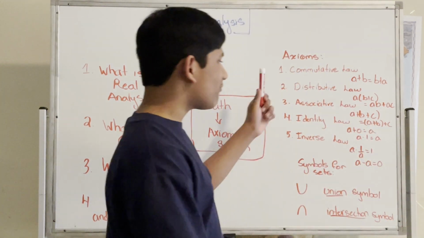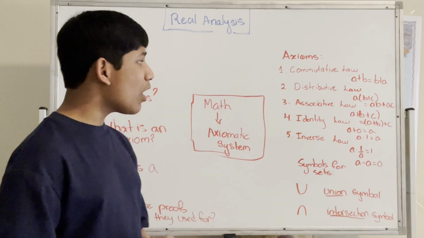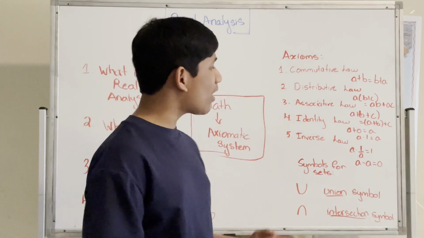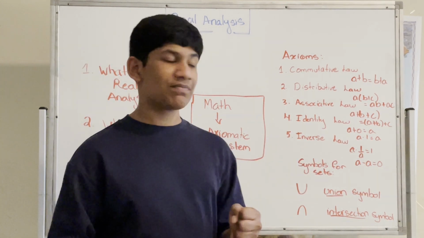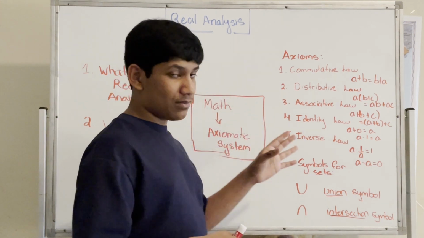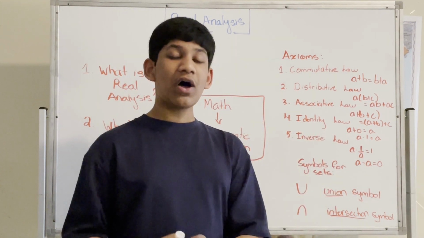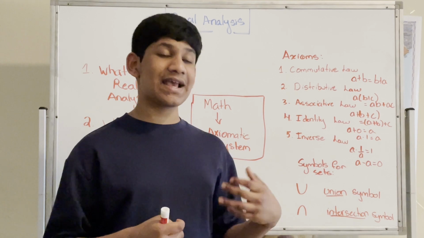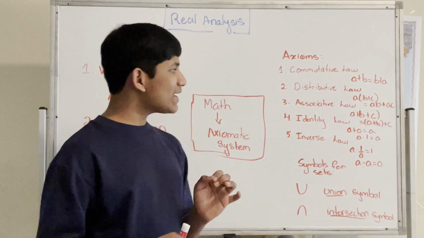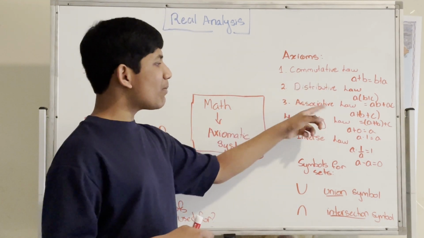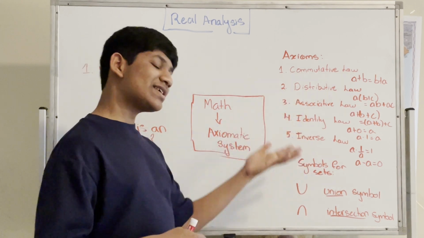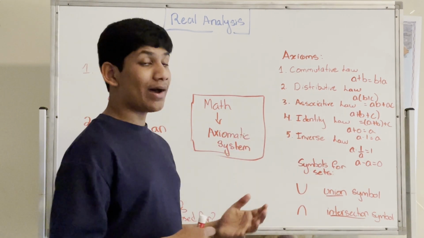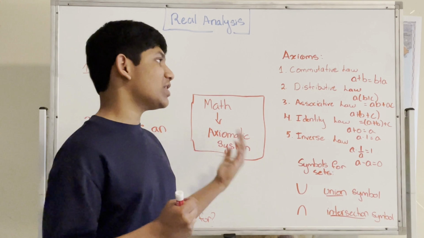Now, over here we have 5 axioms. We have the commutative law, the distributive law, associative law, identity law, and inverse law. Now, these 5 axioms form a field. We'll talk about what a field is in more detail in the next video. But it's important to realize that these are some of the most fundamental laws, and axioms specifically, that we know about. Most of you have probably heard of them when you studied in school.